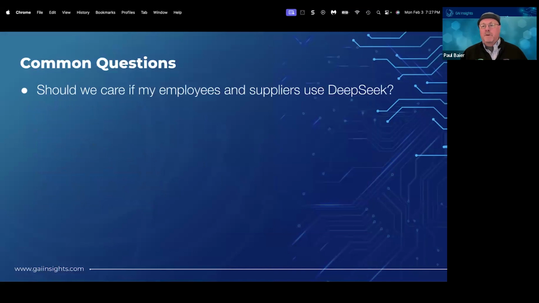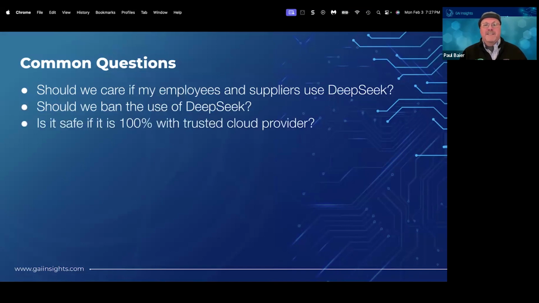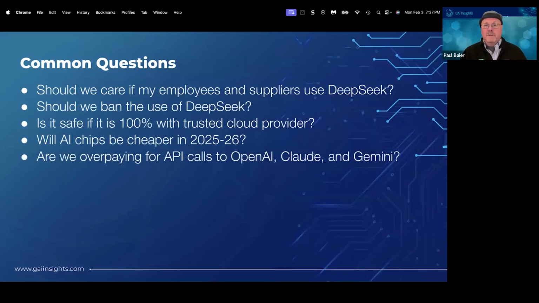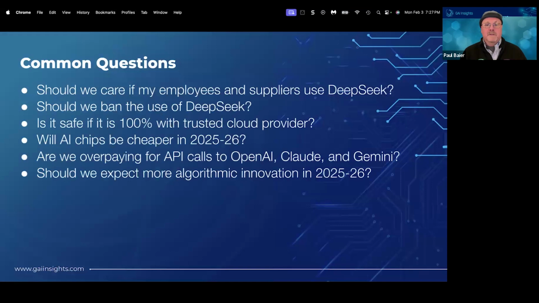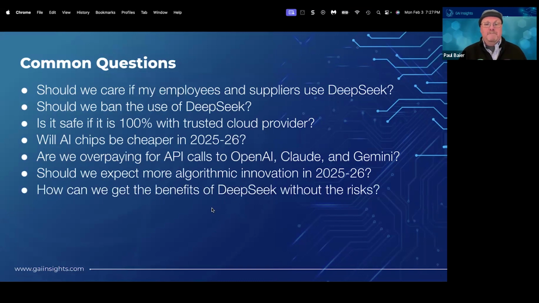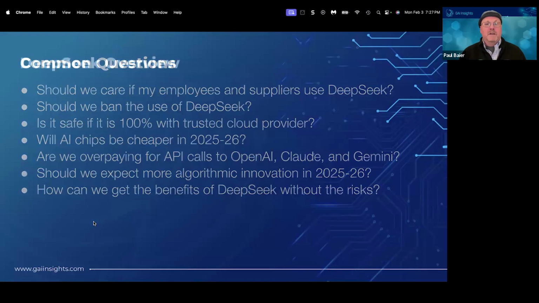Common questions we're seeing. Should we care if my employees or suppliers use DeepSeek? Should we ban it? Is it safe to use it if it's hosted at Microsoft or AWS, two providers that are providing hosted versions of R1? What are the implications? Will it be cheaper? Am I overpaying for stuff now? And this algorithmic invention that drove this, should we expect more of it? Is there a way to get the benefits without some security risk here?